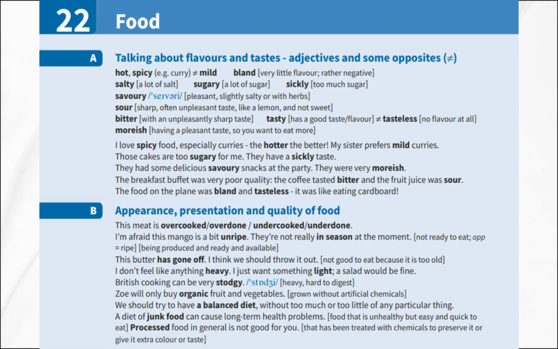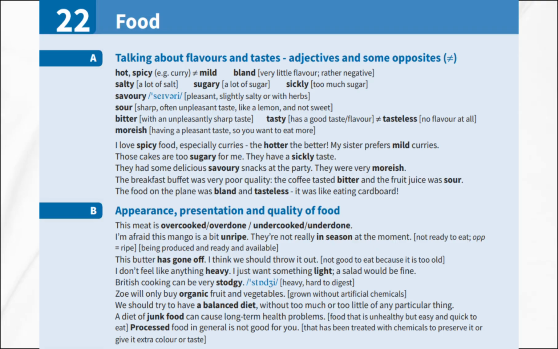Appearance, presentation, and quality of food. Now, let us talk about how we describe the appearance, presentation, and quality of food. If meat is cooked too much, we say it is overcooked or overdone. If it is not cooked enough, we say it is undercooked or underdone. If a mango is not ready to eat, it is unripe. The opposite is ripe. And if fruit is in season, it is being produced and is readily available.